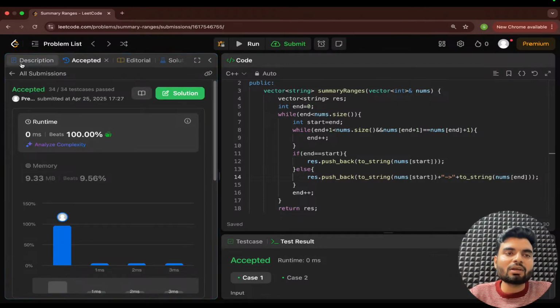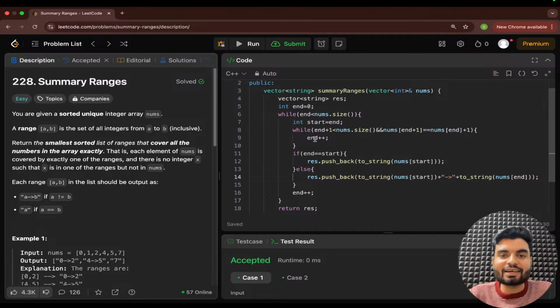Can somebody help me with the time complexity of this particular program? Because here we are using two loops and I want a good answer. I'm expecting that you will give a genuine answer, right? But no worries.